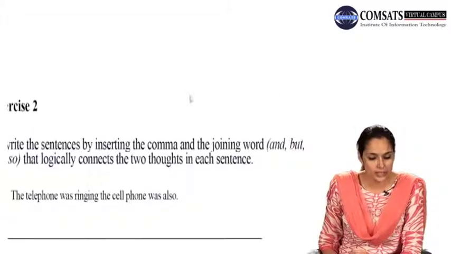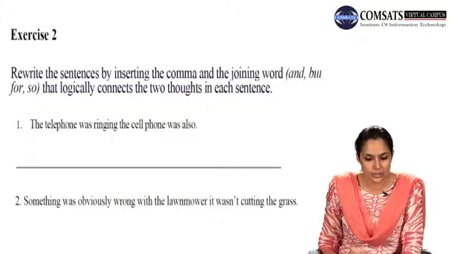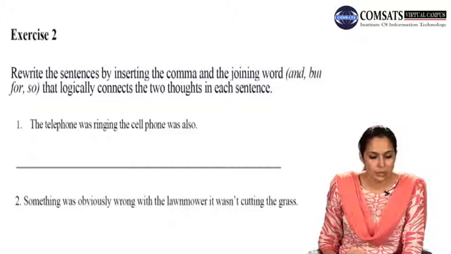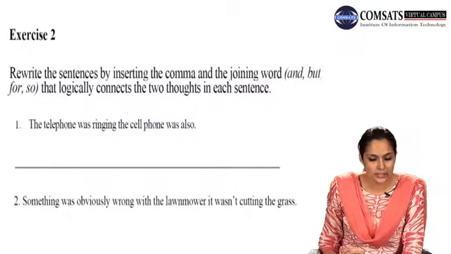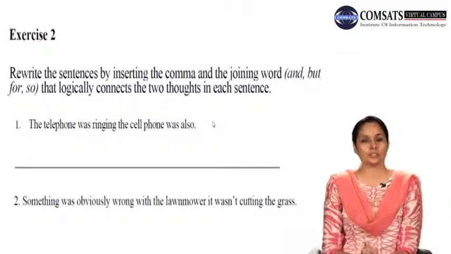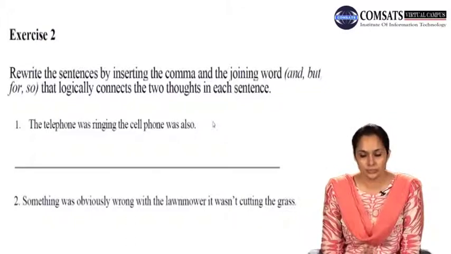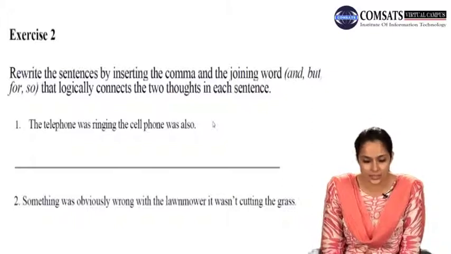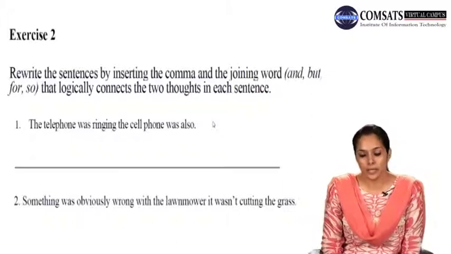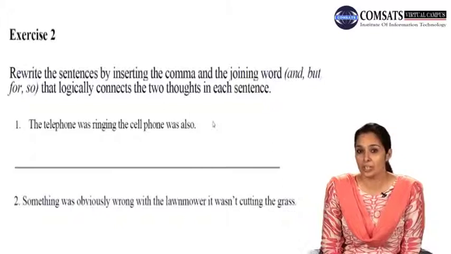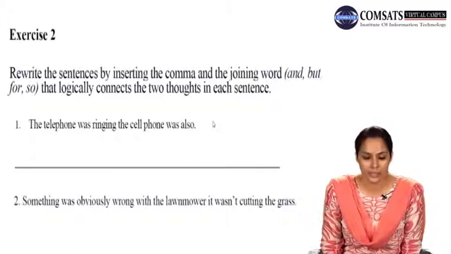Now moving on to the second exercise, rewrite the sentences by inserting the comma and the joining words and, but, or, for, so, that logically connects the two thoughts in each sentence. Now exercise 2 is a little challenging in the sense that you've been given 4 coordinating conjunctions that you have to use to connect these sentences, but according to the meaning of the sentence. You have to see that picking up any one of these coordinating conjunctions makes your two sentences connect logically. You have to make a logical connection.